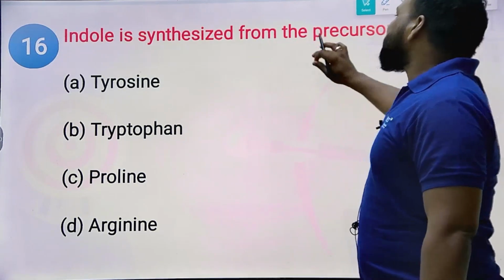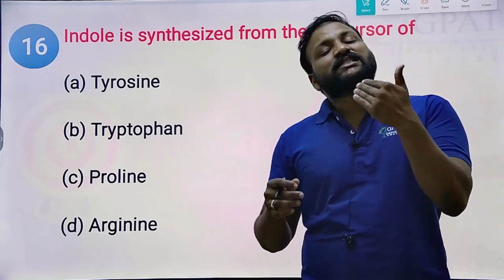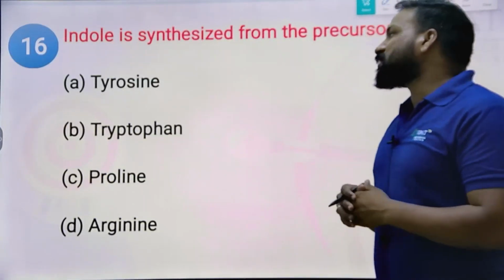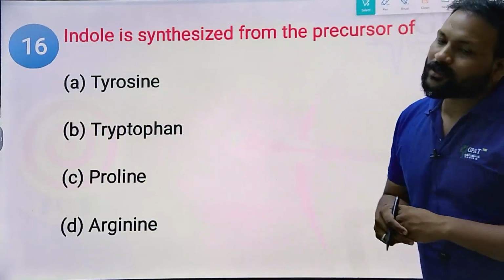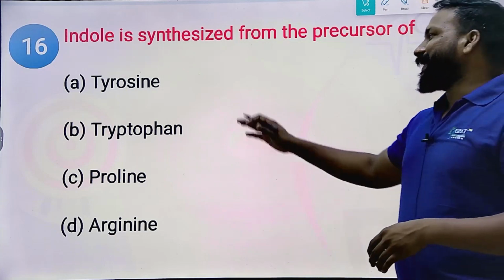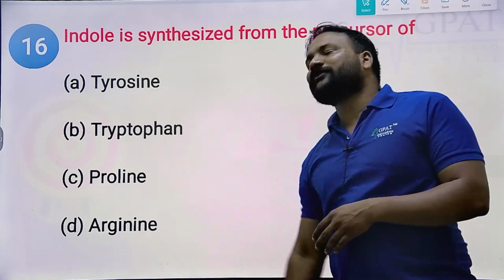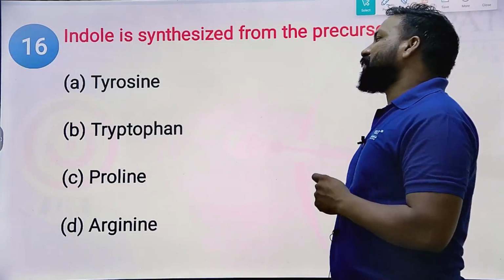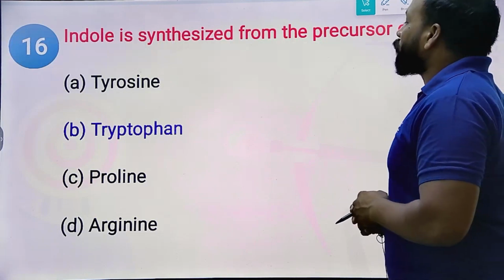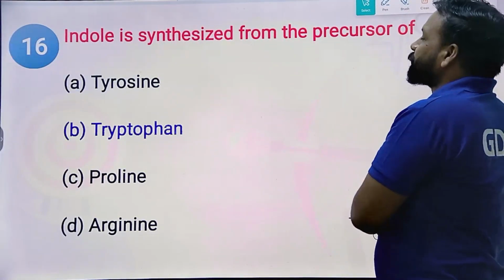Next, indole is synthesized from which precursor? Most of the alkaloids are synthesized from the shikimic acid pathway, that is phenylalanine, tyrosine, and tryptophan. Indole alkaloids are synthesized from which precursor? Tyrosine, tryptophan, proline, and arginine. We can eliminate two options. You can tell me from the above two options, tyrosine and tryptophan. Now the right answer will be tryptophan. The indole alkaloids are obtained from tryptophan.